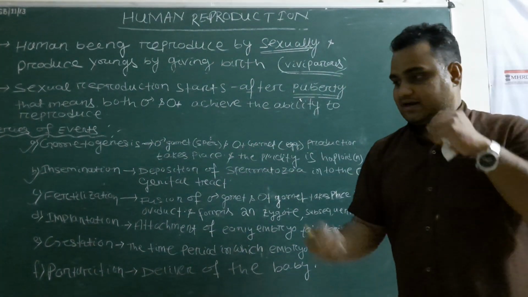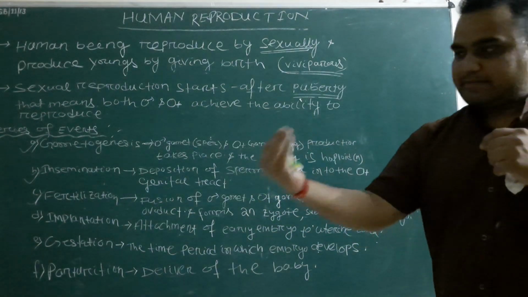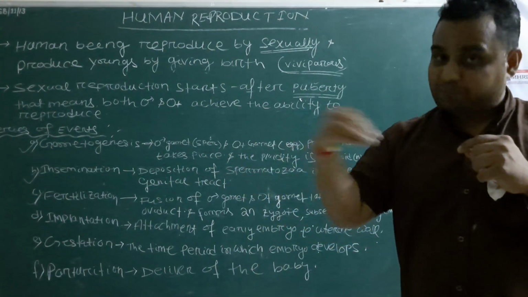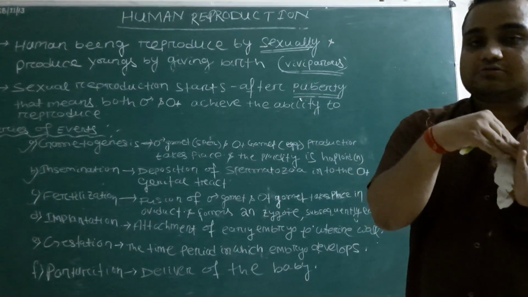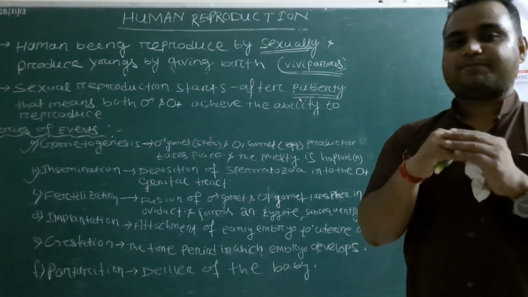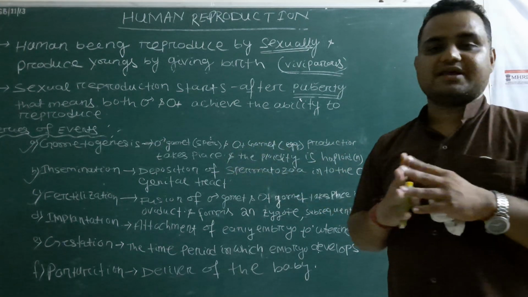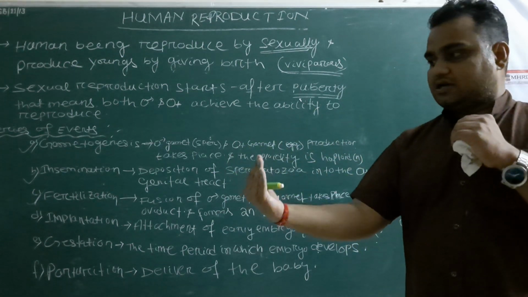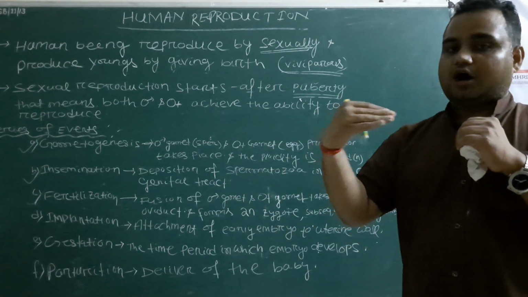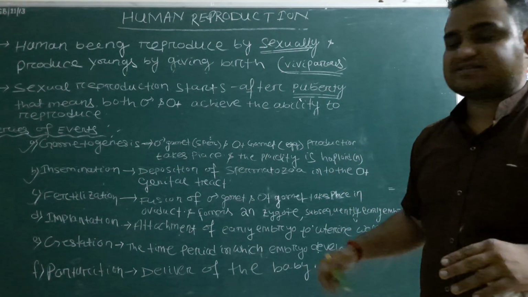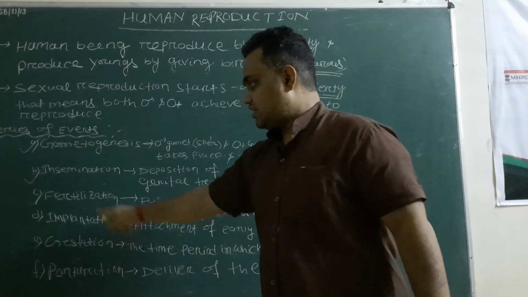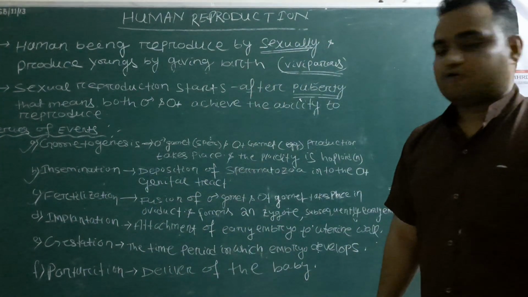Okay. The next event is insemination. Insemination means the deposition of the male gamete. That means the sperm or spermatozoa enters the female body or genital tract by the process of copulation, which is called insemination. Insemination means the movement or entry of the male gamete or sperm into the female genital tract. The next event is called fertilization.